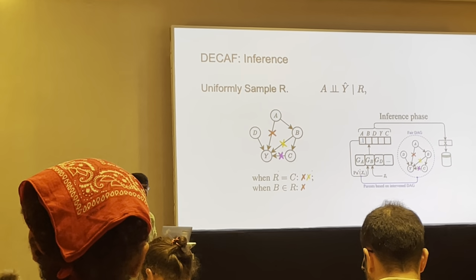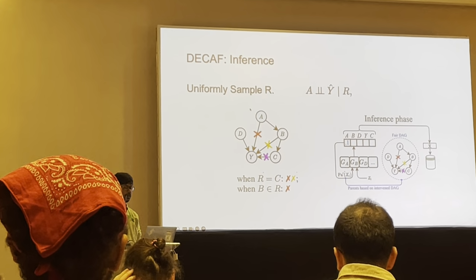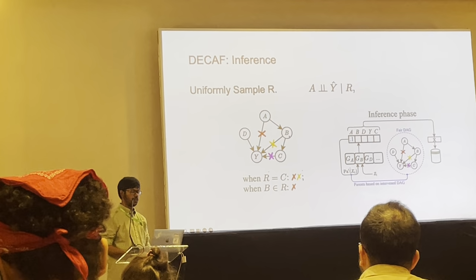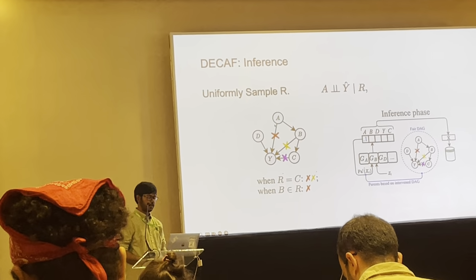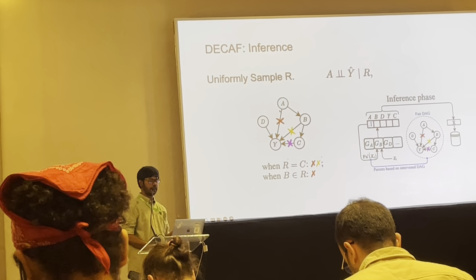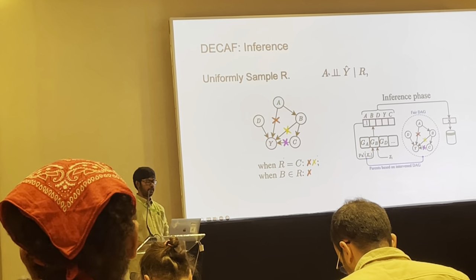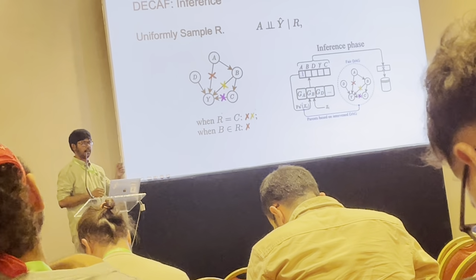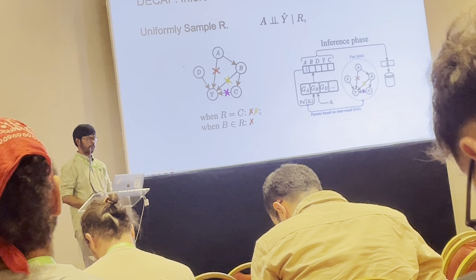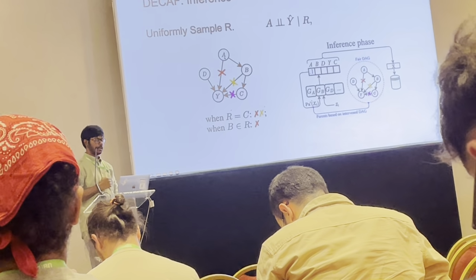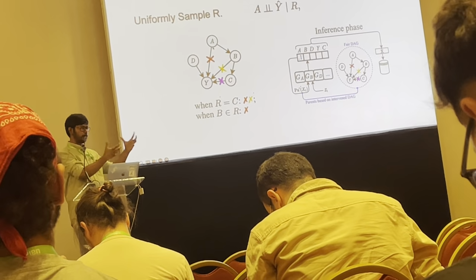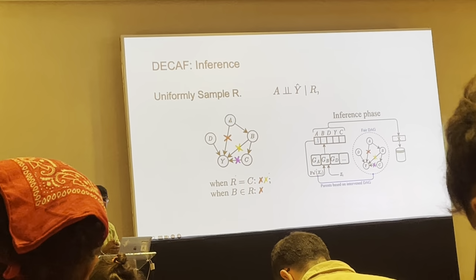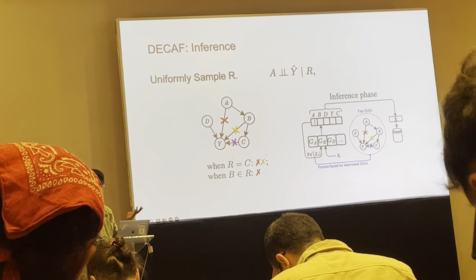So what we can do is uniformly sample these values, like B and C, the conditioning variable. We can uniformly sample that and do the inference, and in the inference stage the prediction will be independent from A given R. So the main message is that we can delete the edge by uniformly sampling this value. Since Y is not seeing any specific extra proportion of A anymore, it's seeing it uniformly, so it will not be biased towards that protected or sensitive attribute.